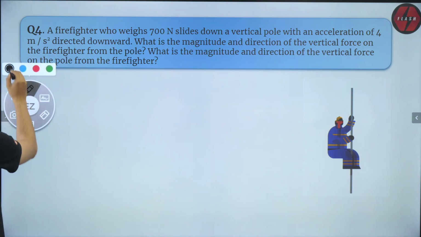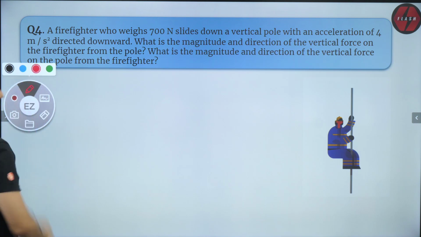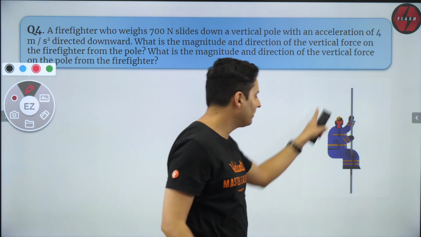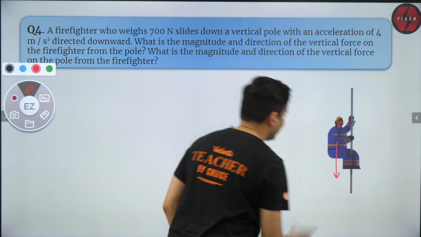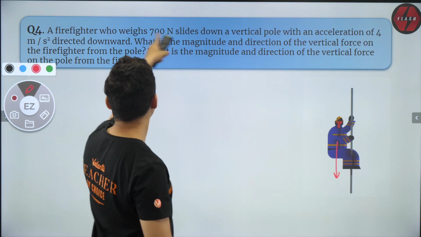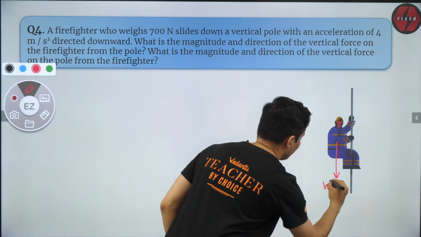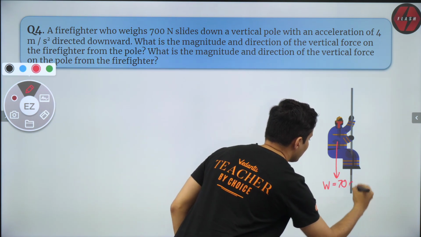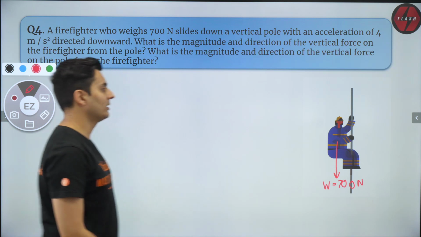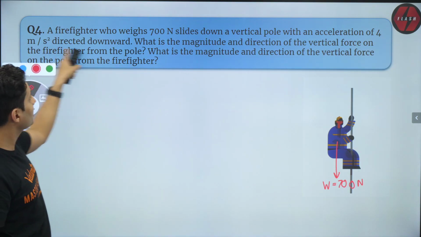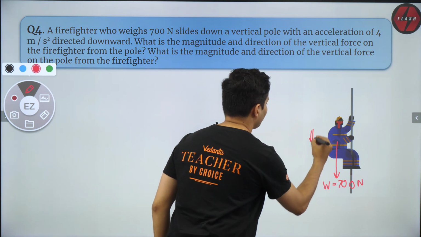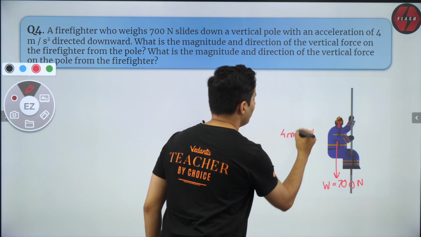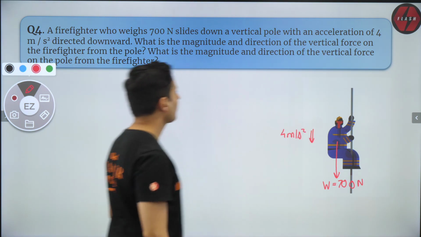So first, think about the forces acting on the firefighter. What kind of forces will be there? One will be his own weight. How much is his weight? Oh, he weighs 700 Newton. So the weight itself is 700 Newton. That's given to us. His acceleration is 4 meters per second square. So let me write it down. Acceleration is 4 meters per second square.